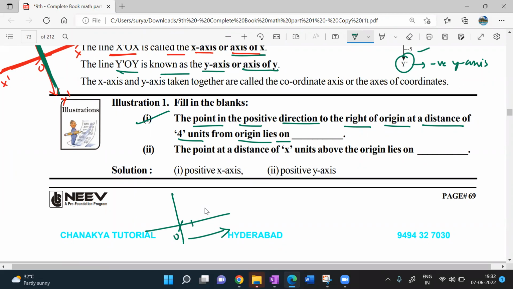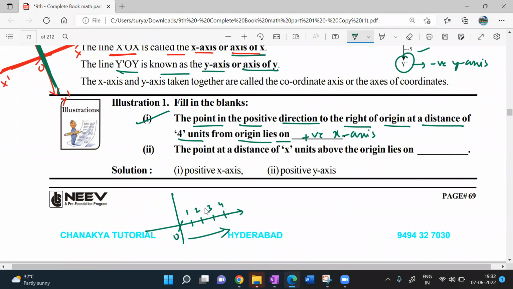Look at it. 1, 2, 3, 4. 4 units from the origin to the right-hand side lies on what? It lies on the positive x-axis. Very simple.